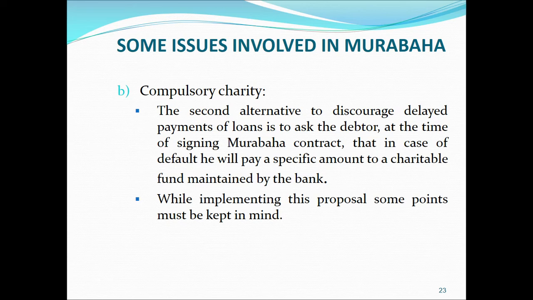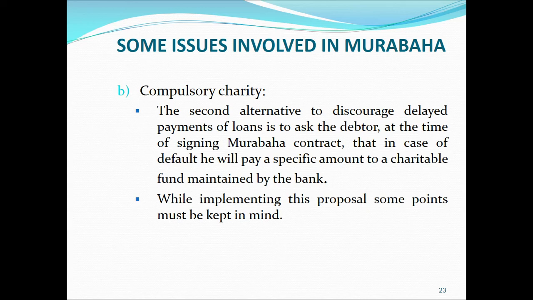The amount that he has to contribute will be defined in the contract, and that amount of charity will be collected by the Islamic Bank, and it will be used in charity by the Islamic Bank.